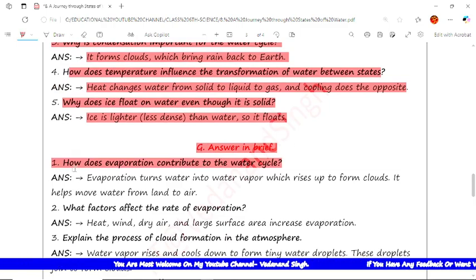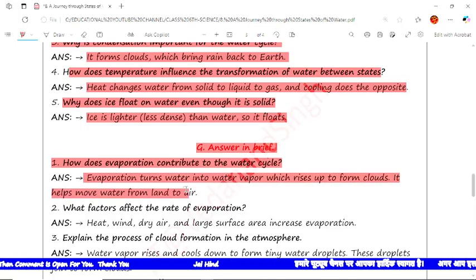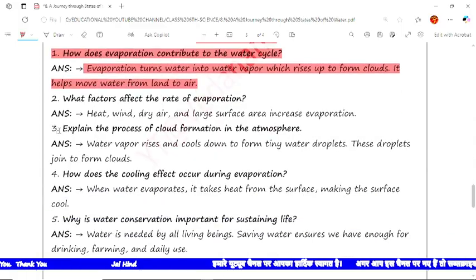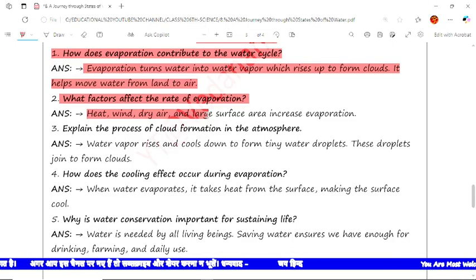The first question is how does evaporation contribute to the water cycle? The answer is evaporation turns water into water vapor which rises up to form clouds. It helps move the water from the land to the air. The next question is what factors affect the rate of evaporation? The factors are heat, wind, dry air and large surface area, which increase evaporation.